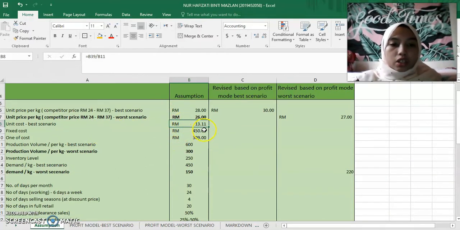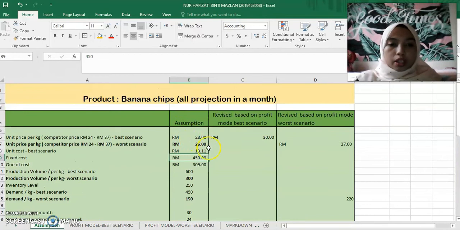And next is the fixed cost. The fixed cost is my rent. For me, I can get a rent of 450 if my business is in a village, or a place where not many people live. For me, the village is the best location to make banana chips.